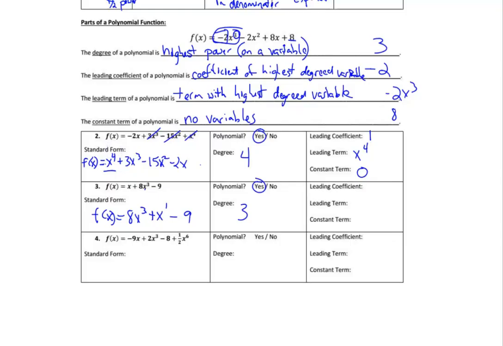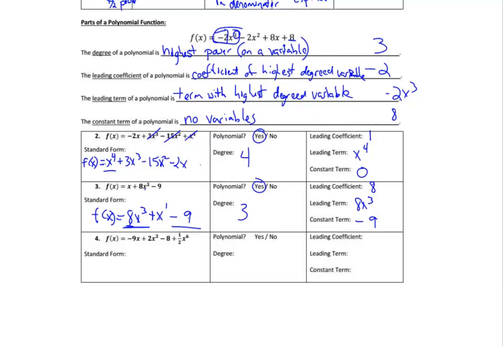Those are all whole number powers. So yes, we have 8x to the third, x to the first, and 9. The leading coefficient is this coefficient, which is 8. The leading term is that whole term, which is 8x to the third. The constant term is a negative 9. It's the number without a variable.